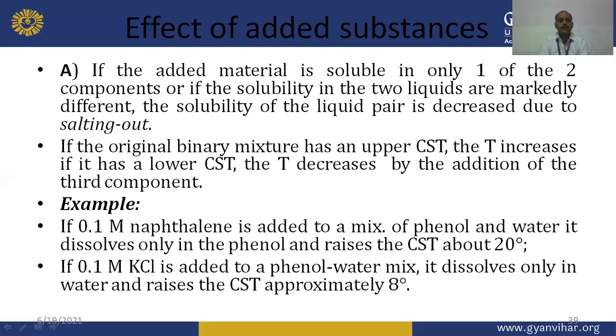Examples are given here. If 0.1 molar naphthalene is added to a mixture of phenol and water, it dissolves only in the phenol and raises the CST value by about 20 degrees centigrade. So as we already discussed, because naphthalene is soluble in only one component of this binary system, it will increase the value of CST, and the value ranges about 20 degrees centigrade.